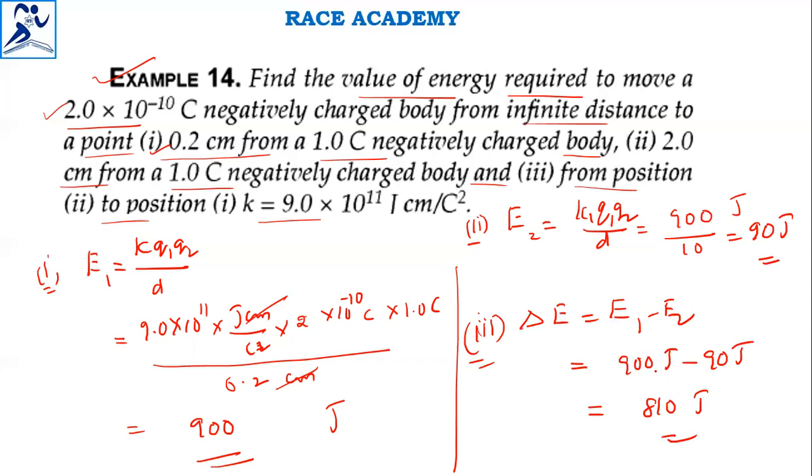So in this question, we can find all these different points. We have found the energy values and we have found the difference value also. Okay, this is the question.